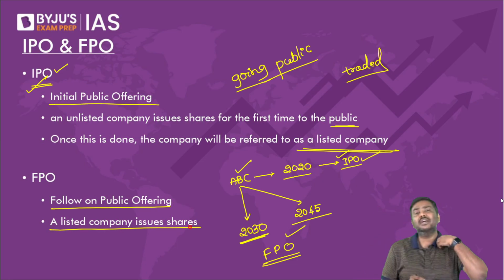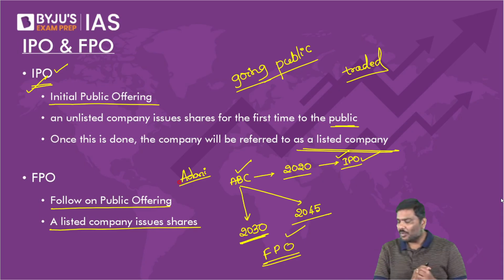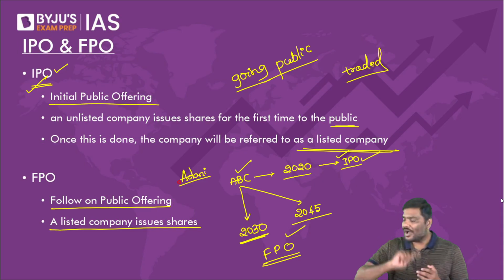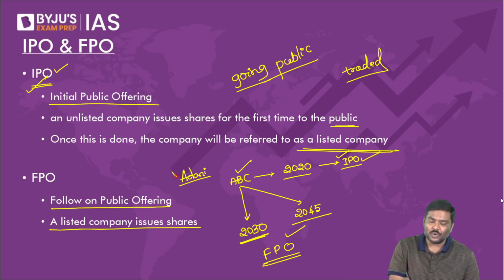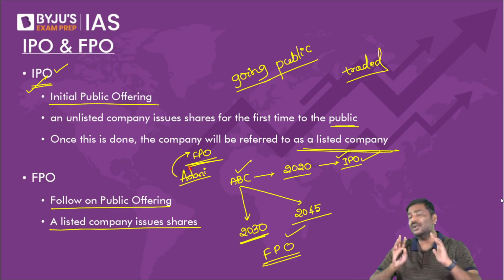So any problem with the terms IPO and FPO? Can we connect it to current affairs? Have you heard of the Adani company? Let me check how many of you have read the newspapers in the last one year. Please tell me, was the Adani company involved in an IPO or FPO? The Hindenburg report issue and the Adani company. My dear, Adani company was going for an FPO then. Please check it very carefully. Adani company was actually going for an FPO, follow-on public offering.